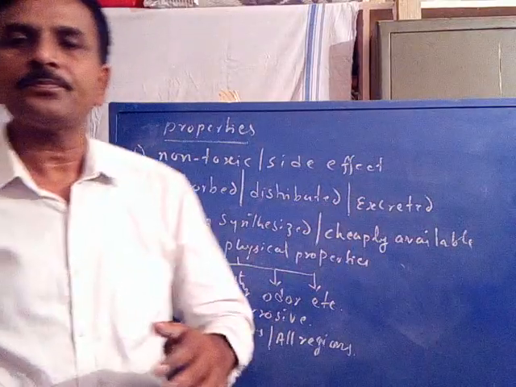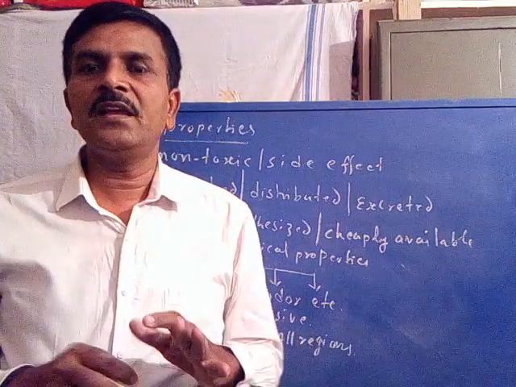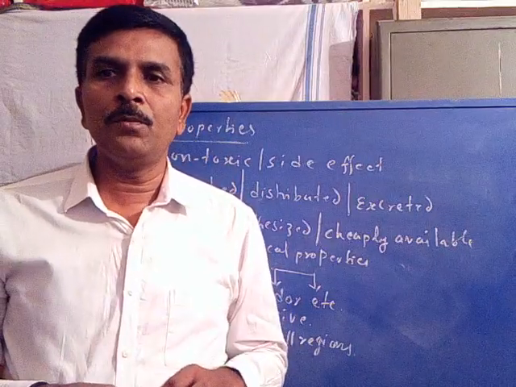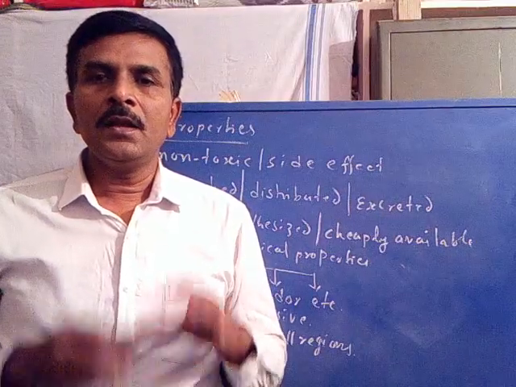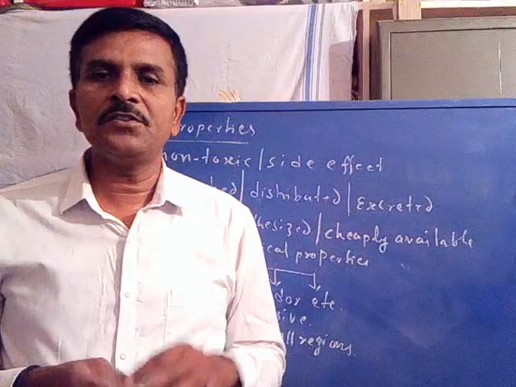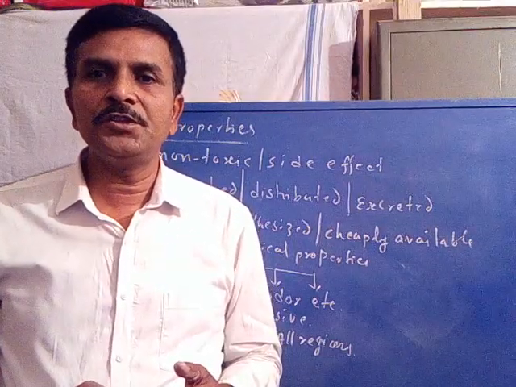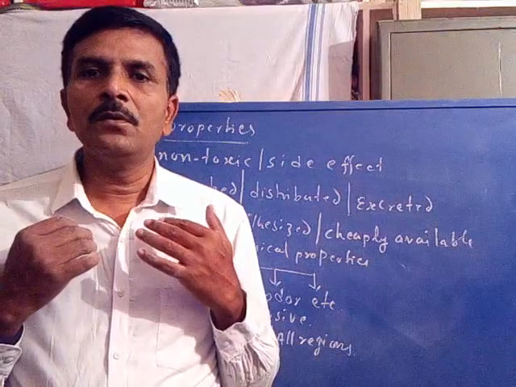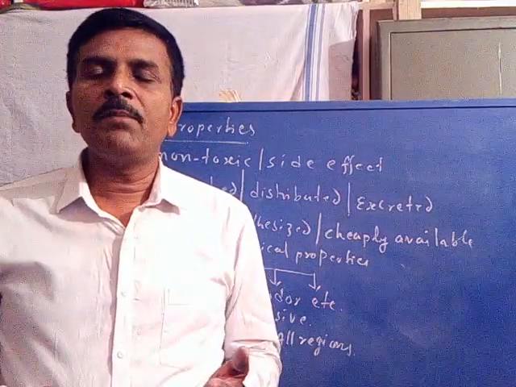That means a drug after its administration to the human body first reaches the circulatory system. After that it is absorbed by the tissue at the respective organ system depending upon its target.